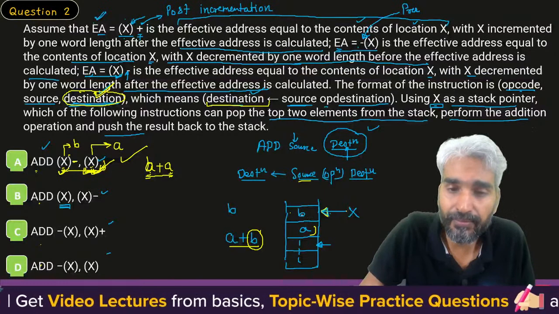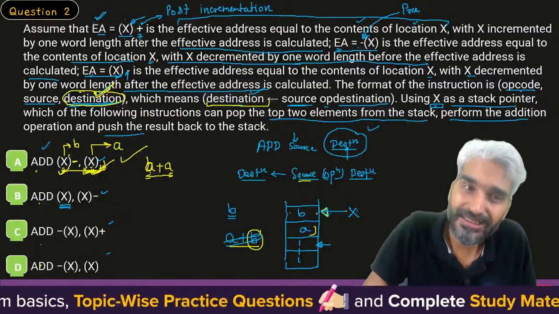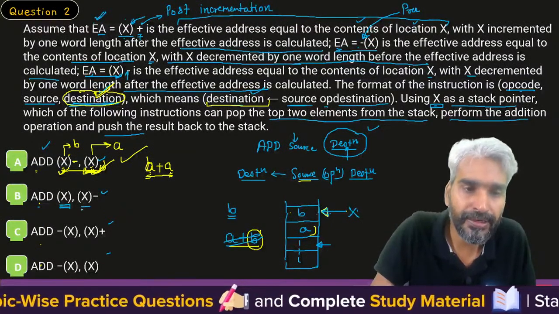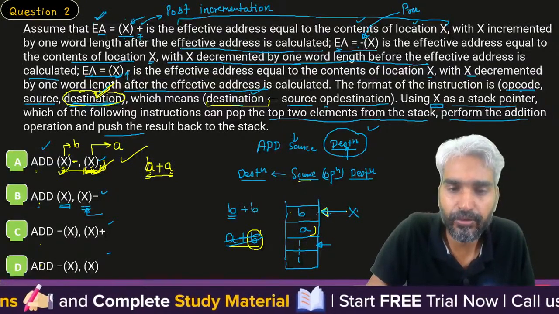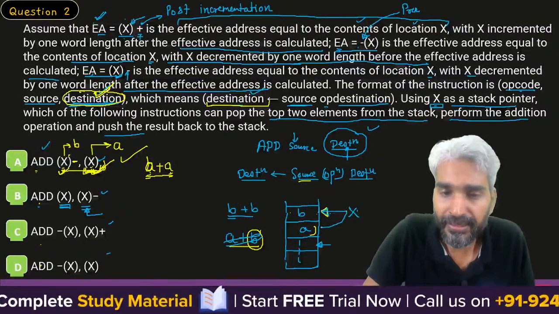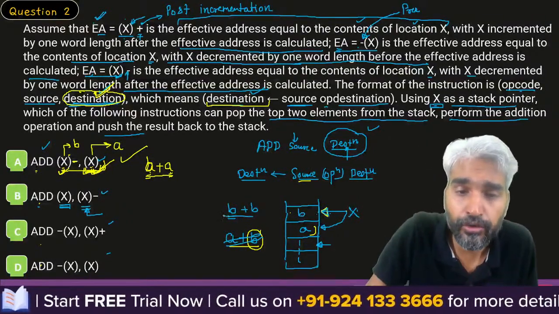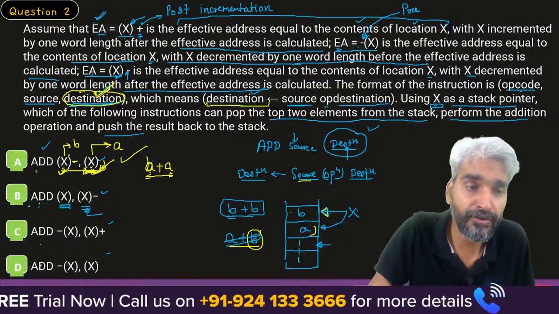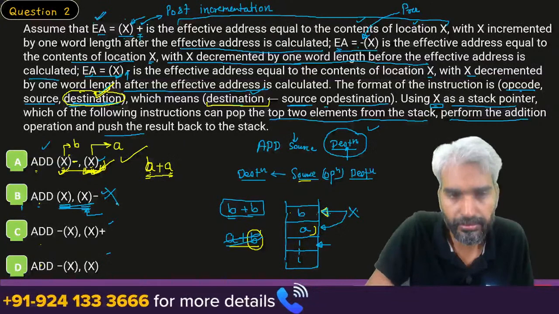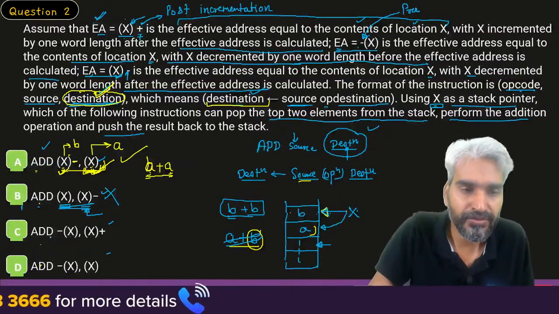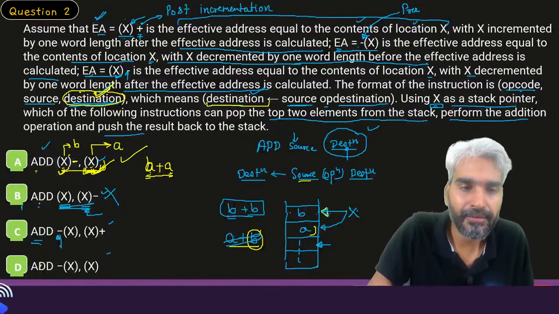Therefore, after popping this first element B, X will point to the same location, and for the second operand you will first pop the second element from that location itself, that is B only, and then you will decrement the address. So, do we need to evaluate B plus B? No sir. If you use this option, it will evaluate B plus B, which is wrong. So what happens with this particular situation? It will be pre-decrement.